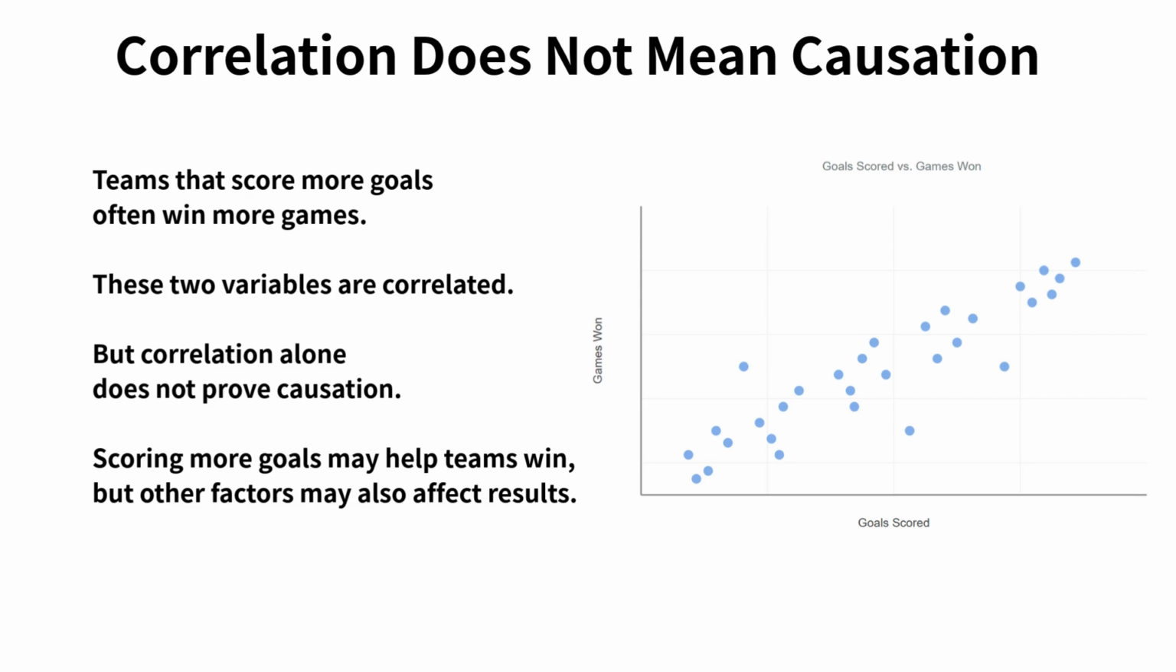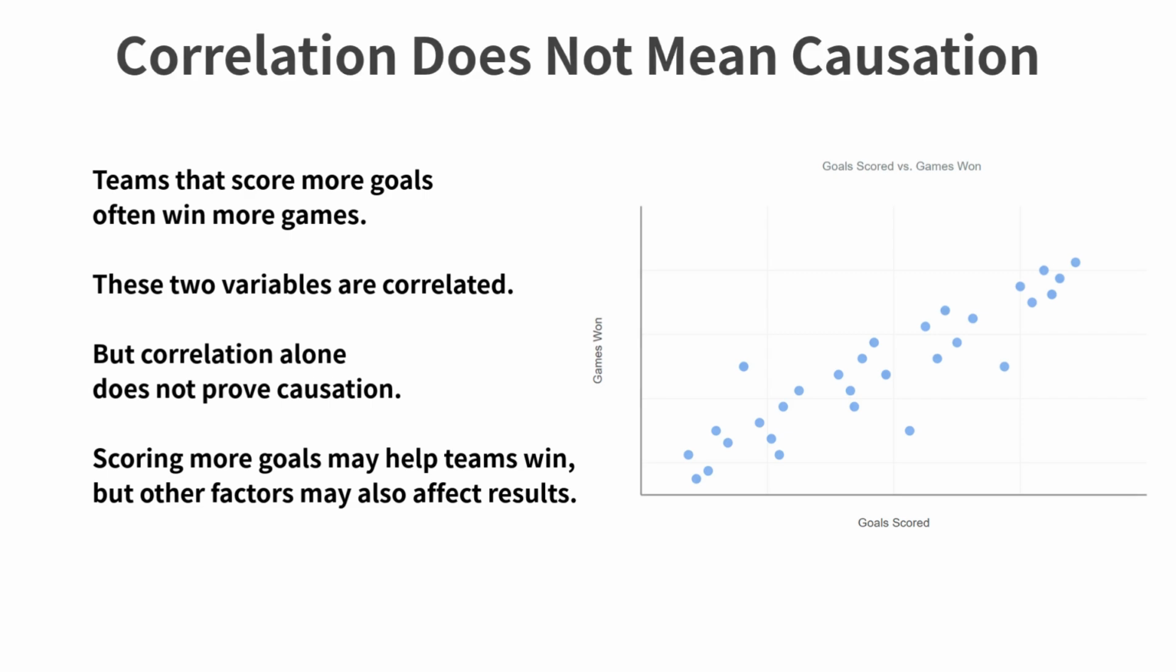While scoring more goals may help teams win, this data by itself does not show that goals are the only reason for winning. Other factors could also affect results, such as defense, teamwork, or strategy. This distinction is critical for the SAT. When two variables are correlated, it can look convincing, but that relationship alone does not establish a cause and effect connection.